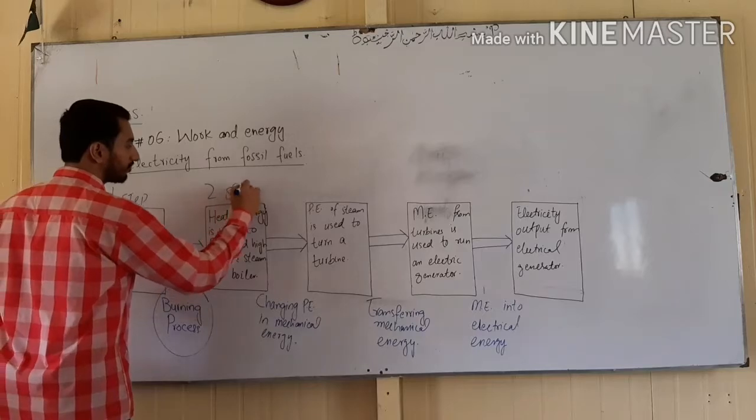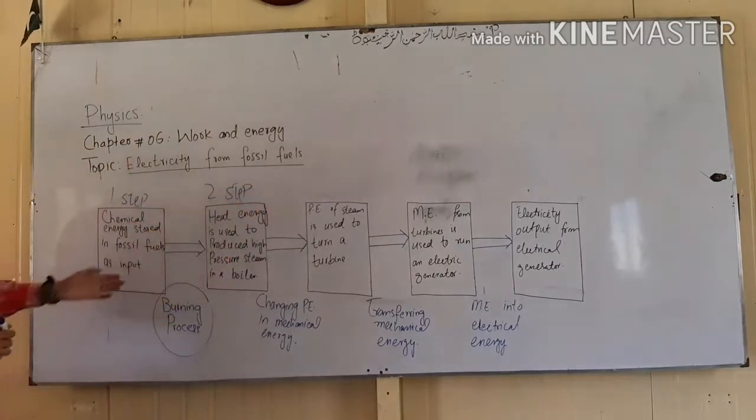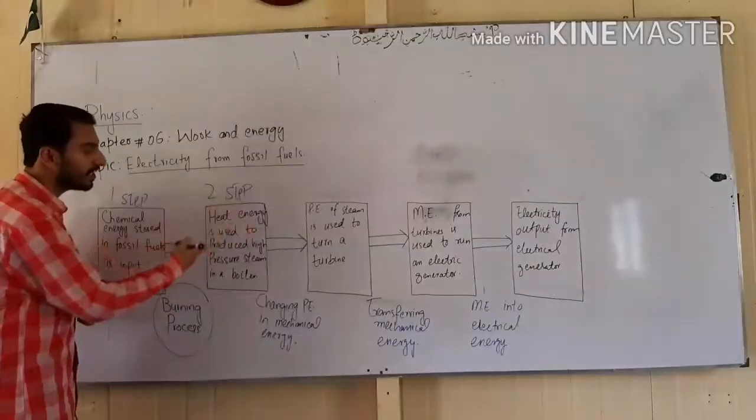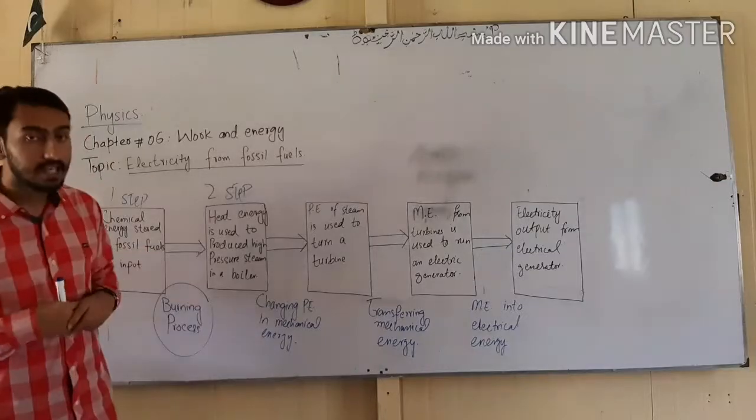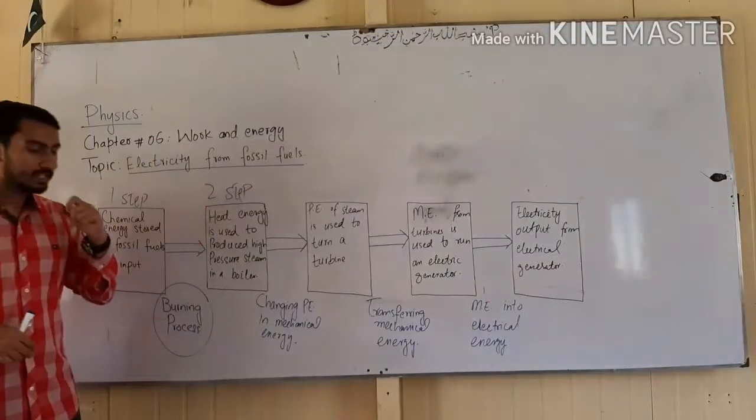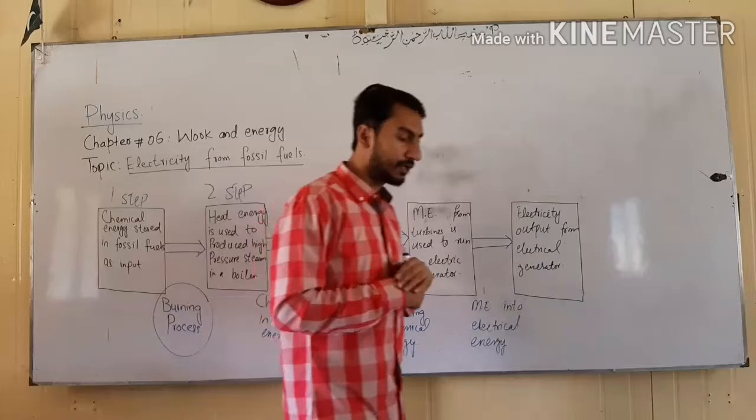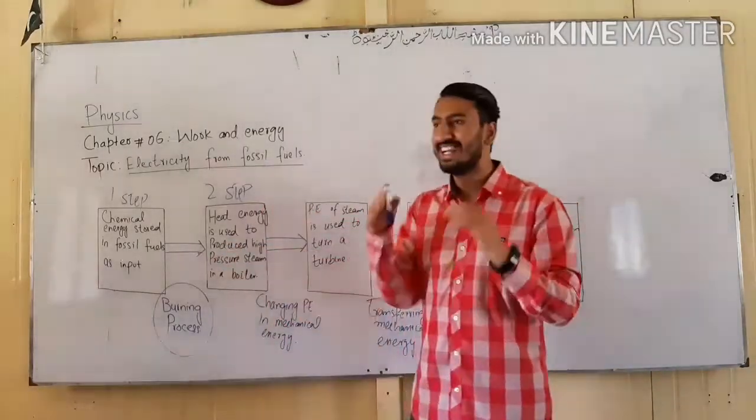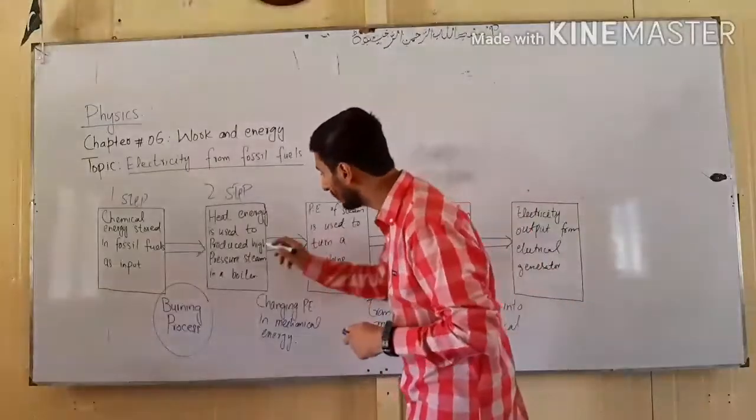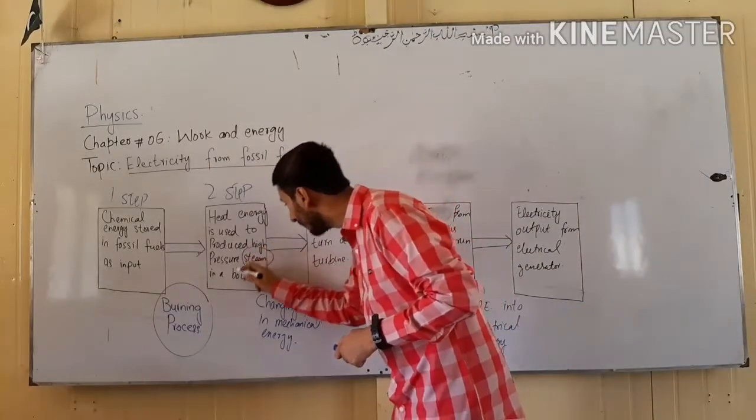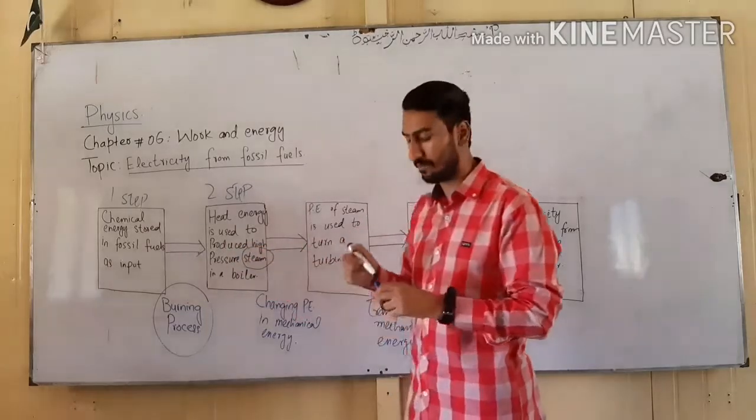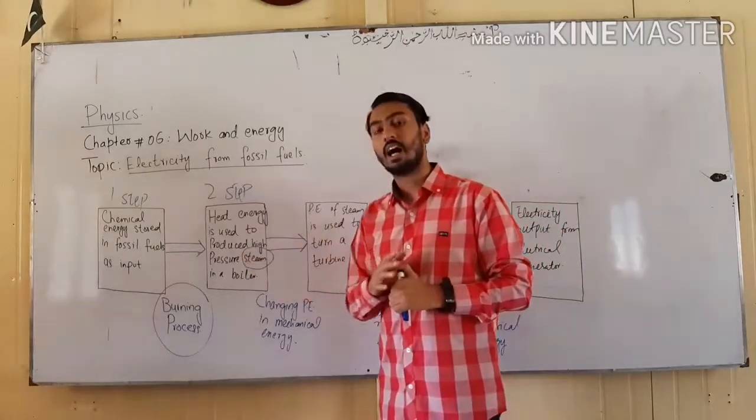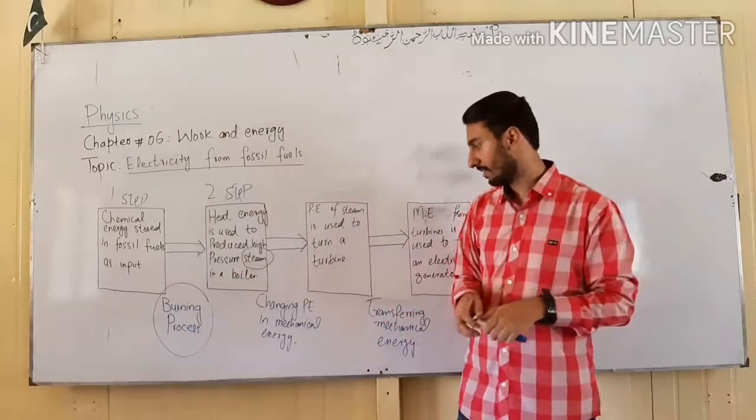Second step: when fossil fuel is burned, heat energy is produced. We know that heat energy is used to produce high pressure steam in a boiler. Students, whenever heat is produced, we use heat energy for different purposes. But in this step, we are using heat energy for the production of steam, for the production of high pressure steam. So heat energy is used to produce high pressure steam in a boiler.